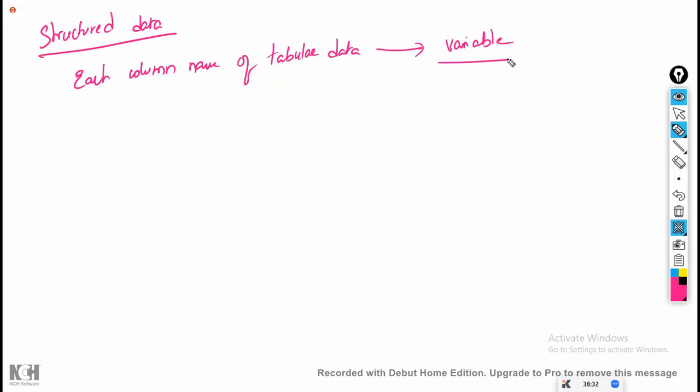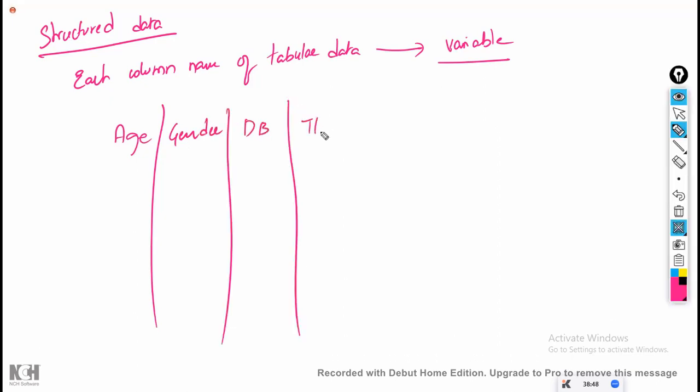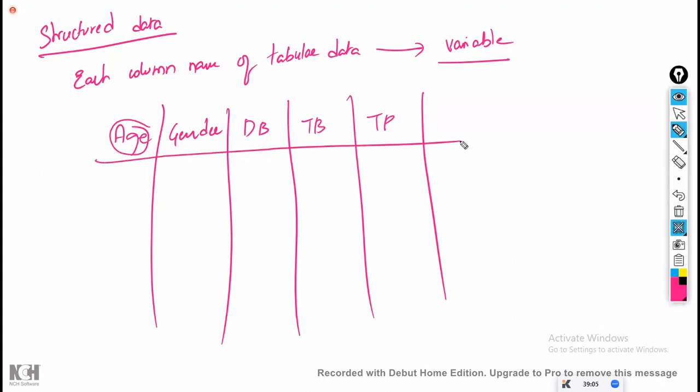Earlier we worked in pandas on the liver patient data set, where we have an age column, age of the person, gender of the person, DB, TB, TP, and so on. Different column names are there. Age is a variable, gender is a variable, DB is a variable, TB is a variable, TP is a variable. Whatever the name is, it is considered the variable name in statistics.